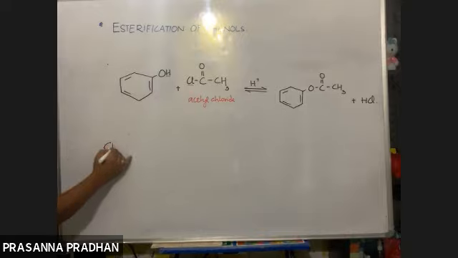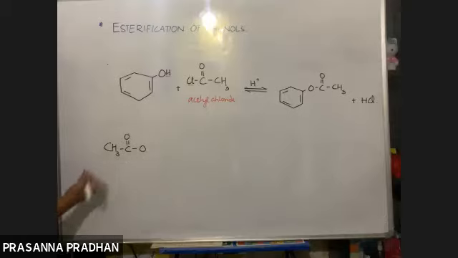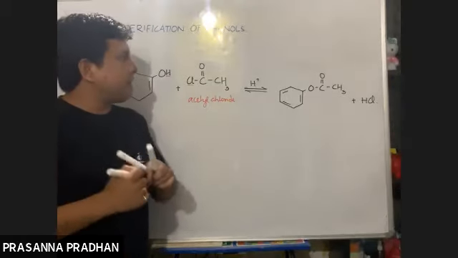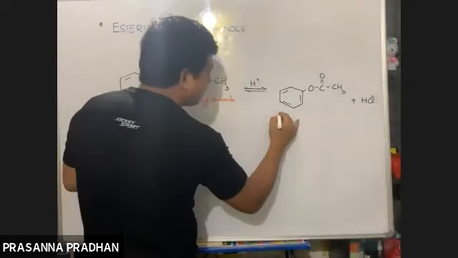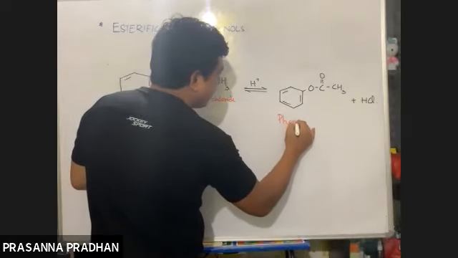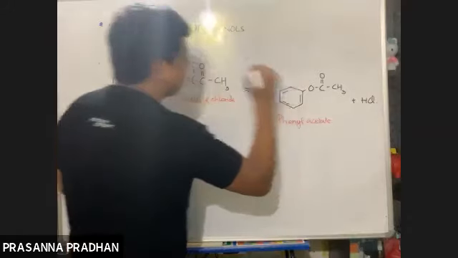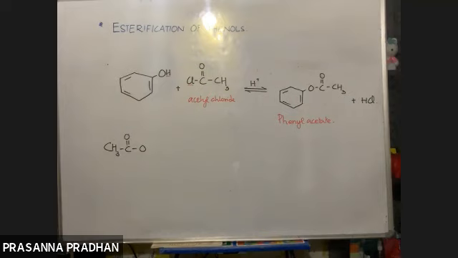ये सब भूलोगे तो Acetate. Acetate is the anion of acetic acid. To the acetate, phenyl group is attached, so what is the name of this compound? It's known as phenyl acetate. Simple as this. It's known as phenyl acetate.